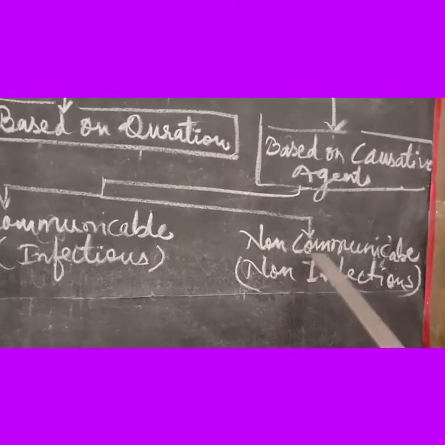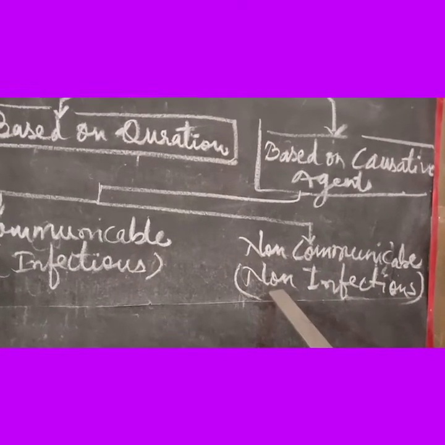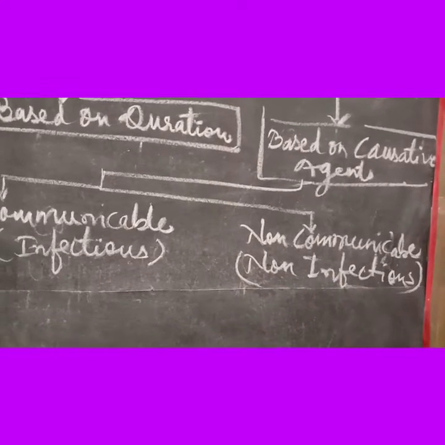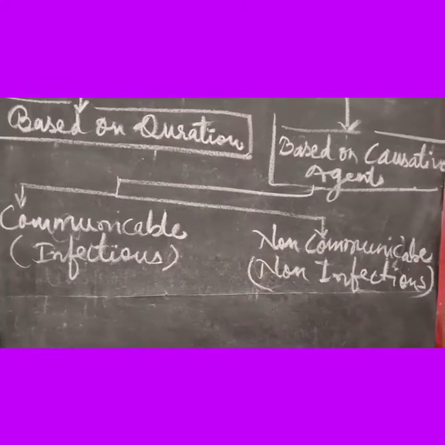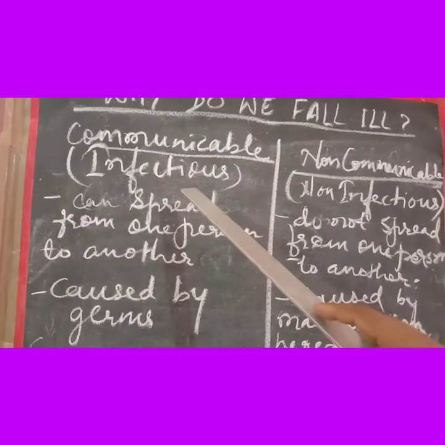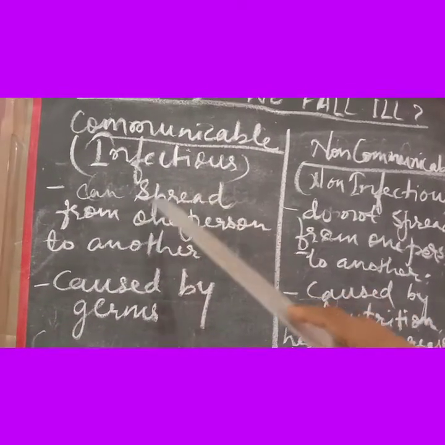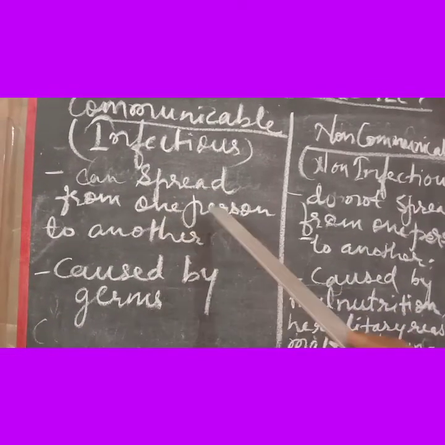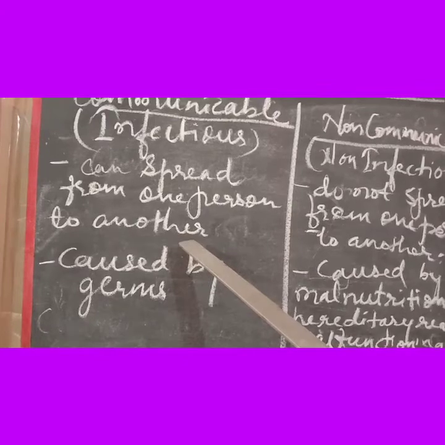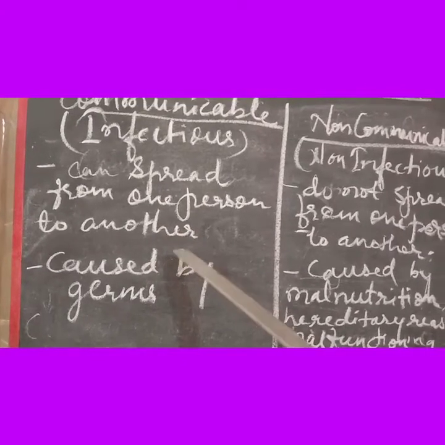Second one is non-communicable disease, also called non-infectious disease. So let's see the difference, children. Communicable diseases, also called infectious diseases, can spread from one person to another either through direct contact or indirectly through various agents.